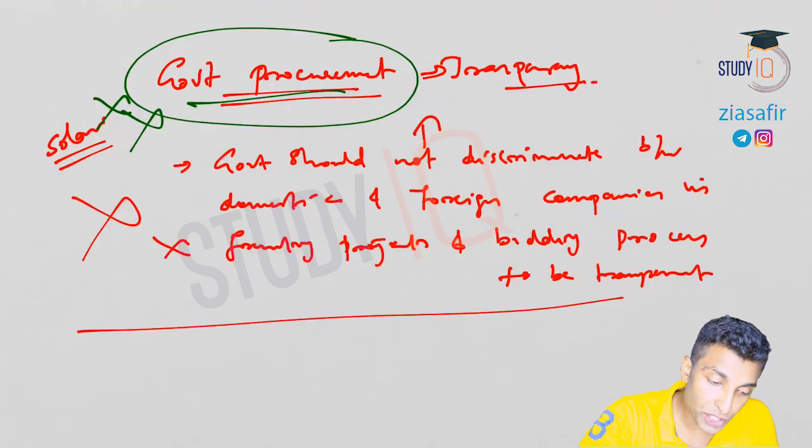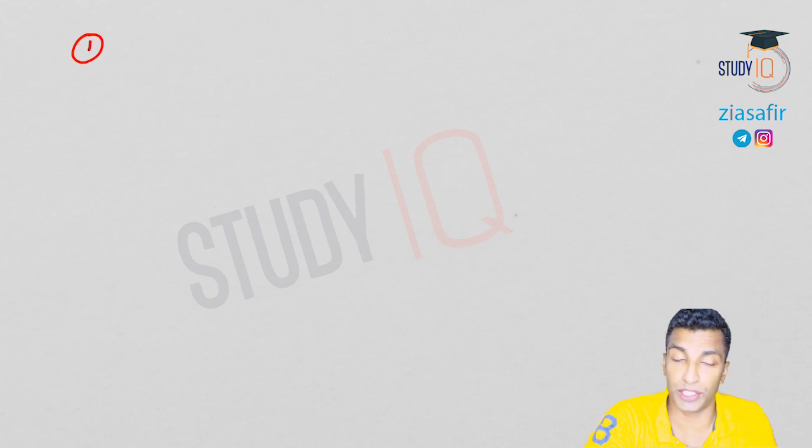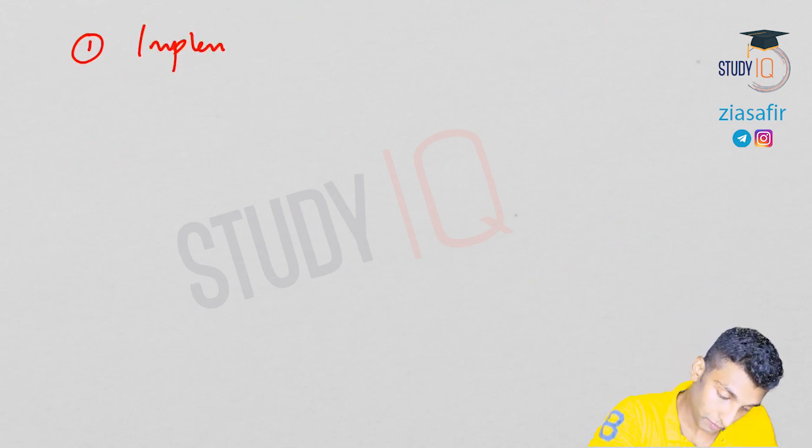Now let's take up the issues which were raised in the Doha Development Round. First one is related to implementation issues.